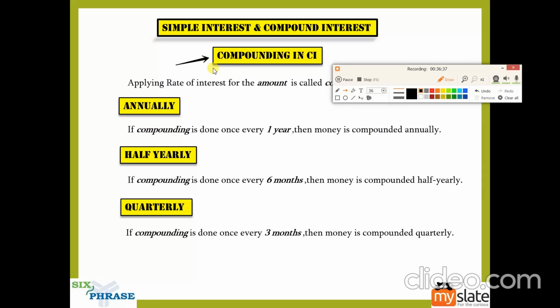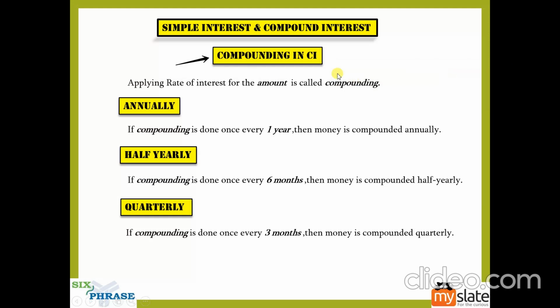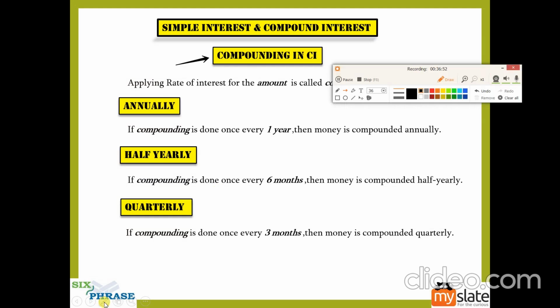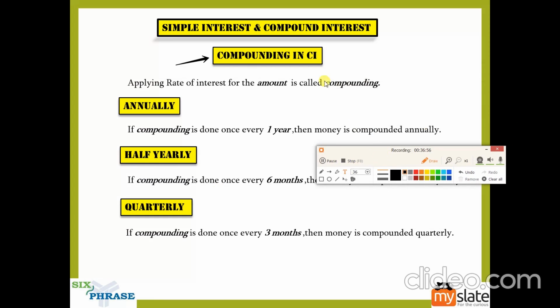If you recollect, I would have told you compounding is nothing but you can replace the word compounding with the words rate of interest for amount. So compounding is the same as rate of interest for the amount. So I'll type rate of interest for the amount here.